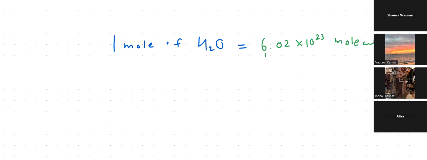What if the examiner is asking how many atoms are there in 1 mole of water molecule? To calculate the atoms, you are going to count how many atoms are there. It contains 2 atoms of hydrogen and 1 atom of oxygen, so it contains 3 atoms. I'm going to multiply these 3 by Avogadro's number, and that is going to be the number of atoms contained in 1 mole of water, right?